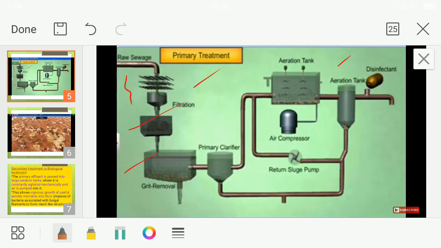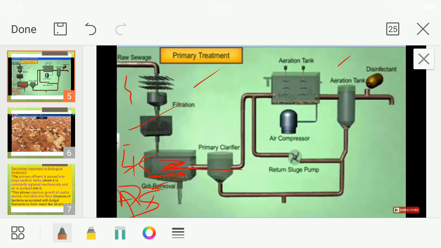So here you can find the grit, small pebbles, soil particles, and all that was not collected by these filters are settling down. Here what is happening? They are getting settled down. The settled down particles we call as what? Activated sludge. We call it activated primary sludge. Okay, and the top one which is present, that one we call as effluent. So this effluent is the only thing moving into the secondary treatment.